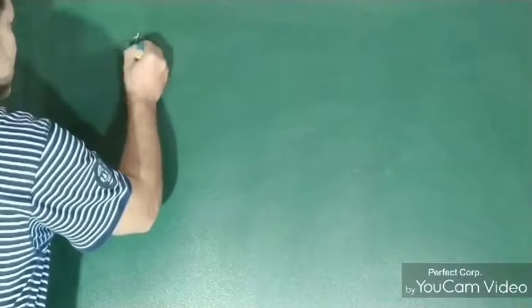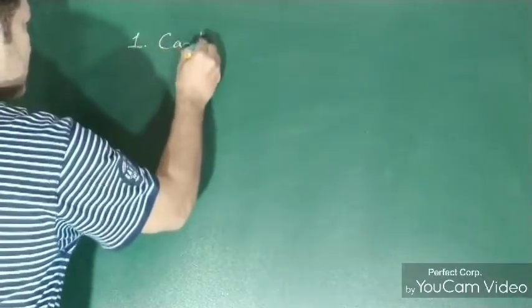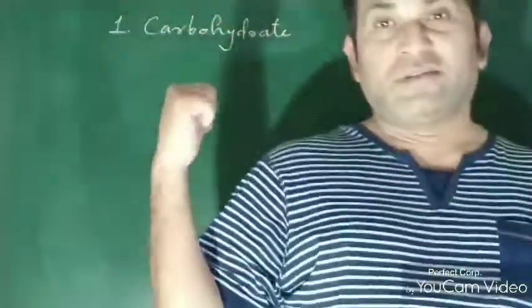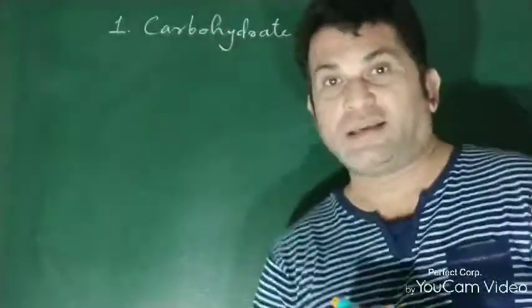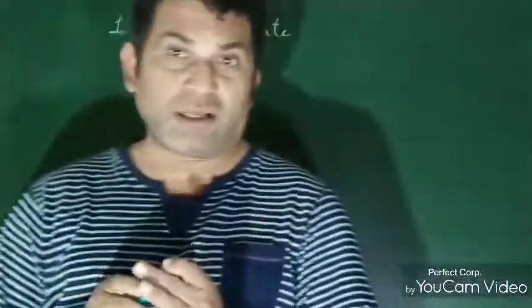So first, what we used to call glucose, fructose, maltose, lactose, all of these are known as carbohydrates. Carbohydrates are the main things included in our body, and they are very important.